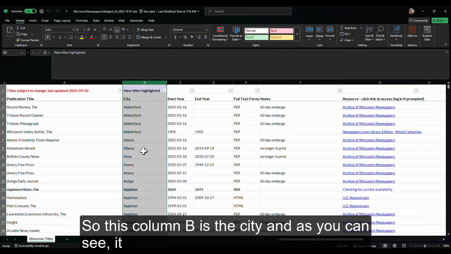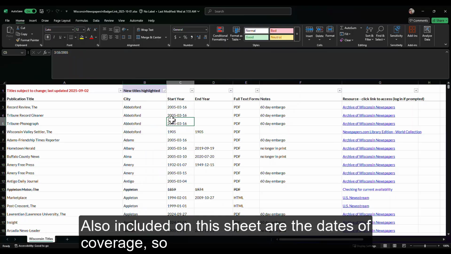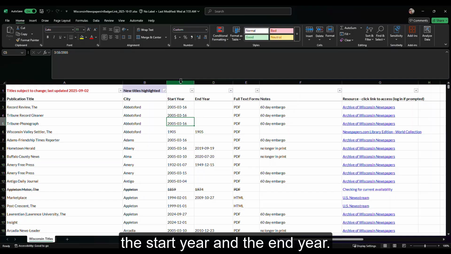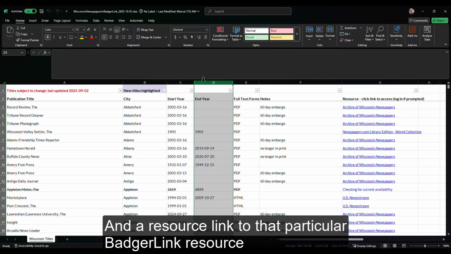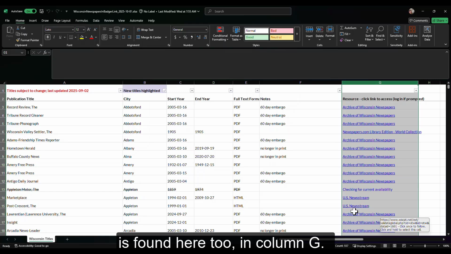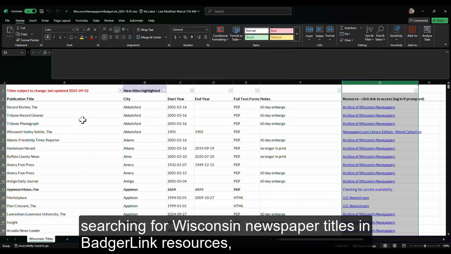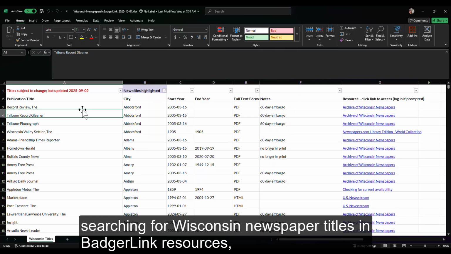So this column B is the city, and as you can see, it starts with A, goes down to Z. Also included on this sheet are the dates of coverage, so the start year and the end year, and a resource link to that particular BadgerLink resource that the title and the coverage is displayed in is found here too, in column G. So I find this to be a great first step for folks searching for Wisconsin newspaper titles in BadgerLink resources.